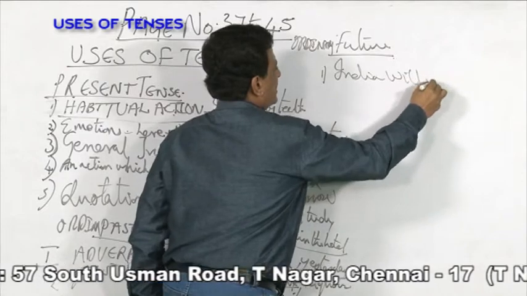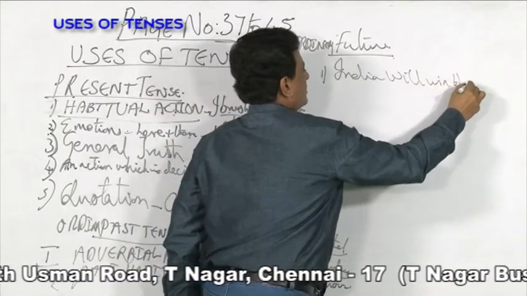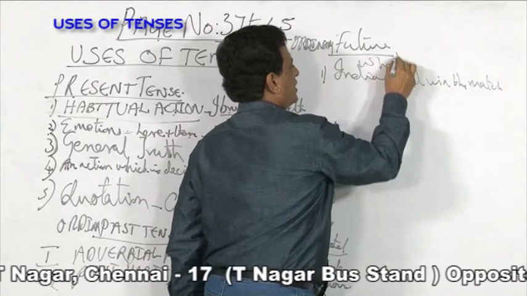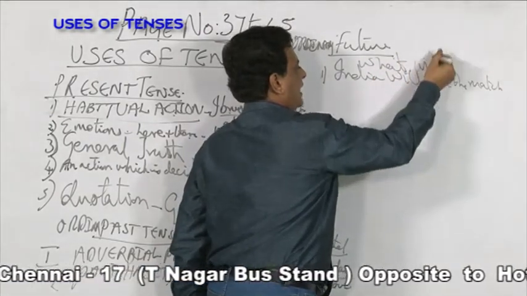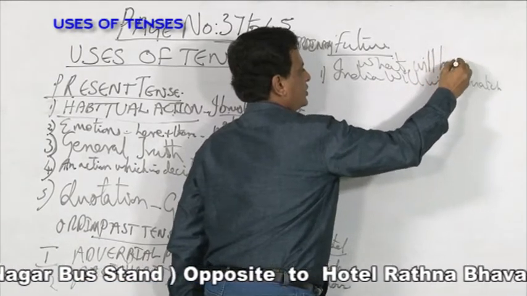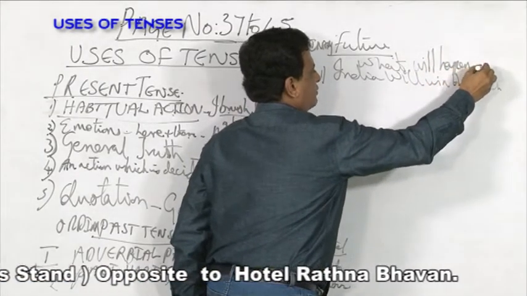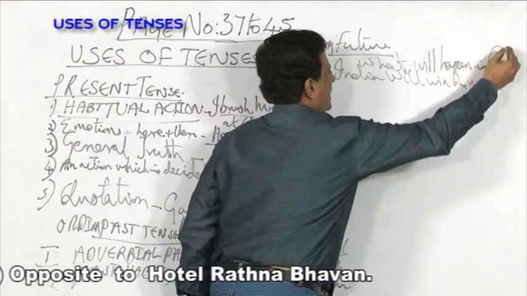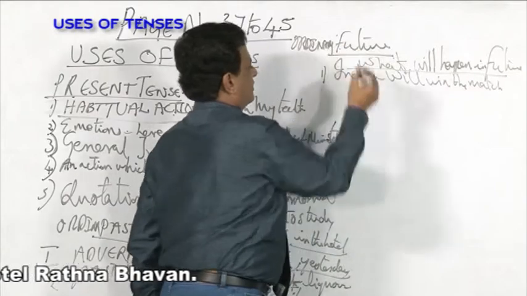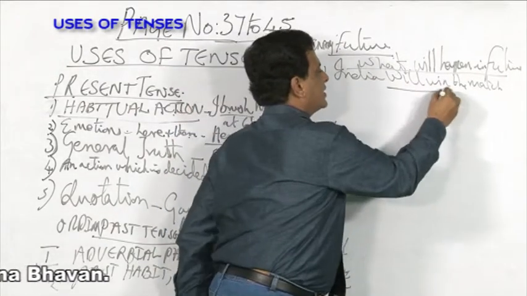What will happen in future? There you are using the future tense. Will win is the future.